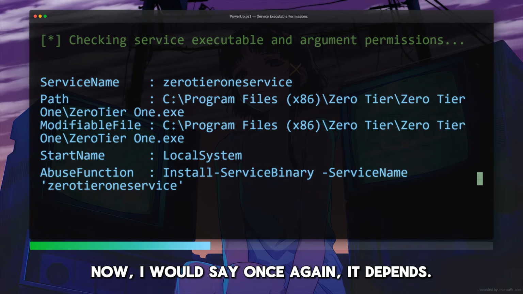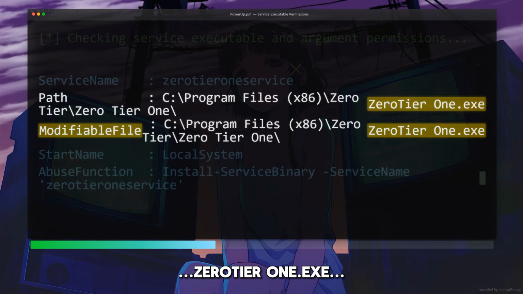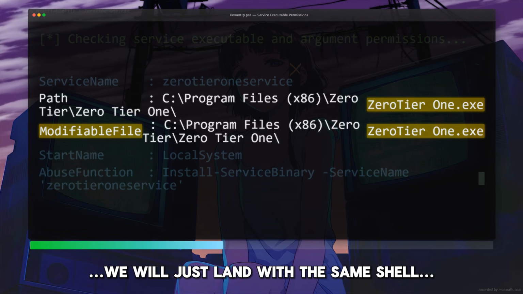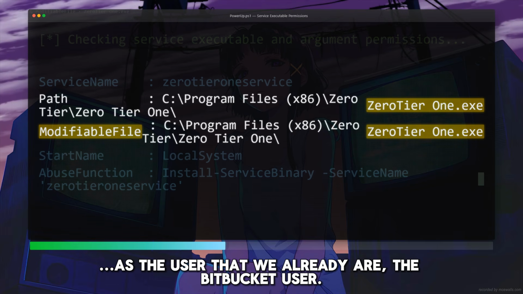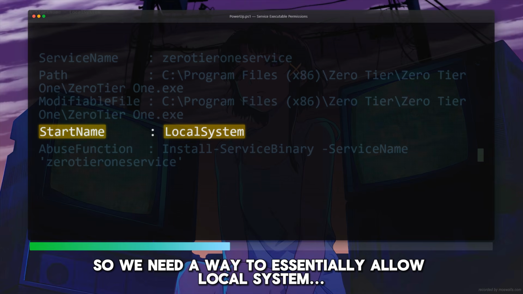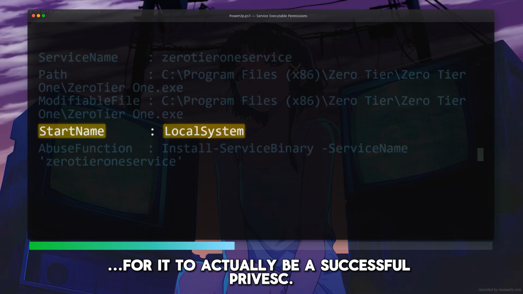Now, I would say once again, it depends. We can essentially replace this binary right here, the 0tier1.exe, but if we just execute it ourselves, we will just land with the same shell as the user that we already are, the Bitbucket user. So we need a way to essentially allow local system or SYSTEM to execute it on our behalf, right, for it to actually be a successful privesc.